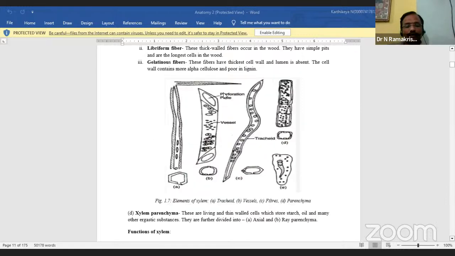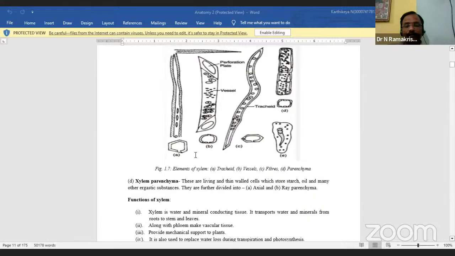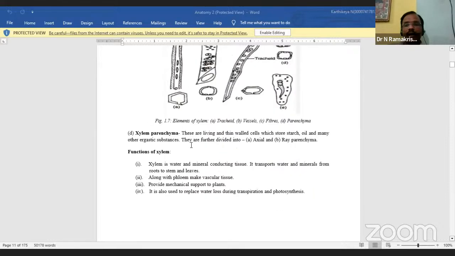Okay, so next, one more is there, this is xylem parenchyma. Already you know very well what a parenchyma is. Parenchyma means the first one. These are all living and thin-walled cells, with the presence of food materials, starch and oil, and many other food substances. We call that xylem parenchyma.